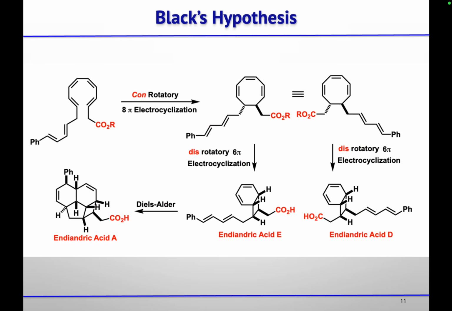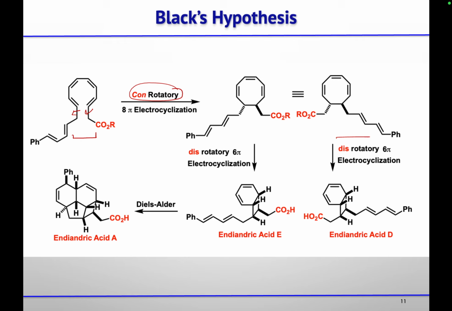So if we will talk about the hypothesis, that is the biosynthesis proposed by Black group. So he proposed the biosynthesis in such a way that these endandric acids could be obtained from this octadiene, octene, by doing a conrotatory 8 pi electrocyclization reaction. So this cyclization will happen in the conrotatory fashion. So this bond either will migrate in one direction on the right side or the left side. So based on that, we will get these two products which are similar.